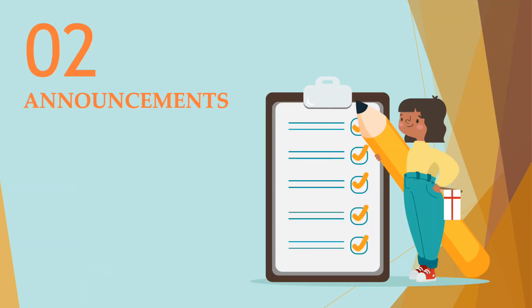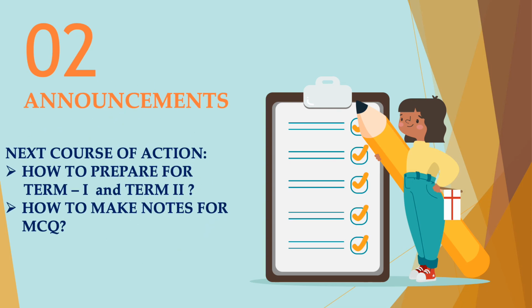Then again, we have some announcements from my side. That is our next course of action. What will I be doing to prepare you well for these exams? Apart from doing the chapters, we have completed grade 12th till genetics. That means your semester 1 half, reproduction we have completed, genetics we have completed. We are just left with the third portion. So I'll be taking that third portion now.